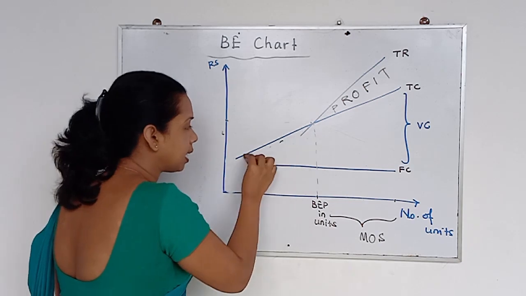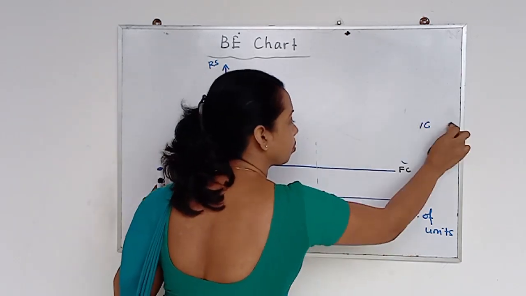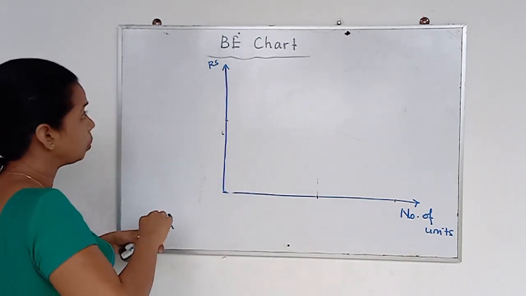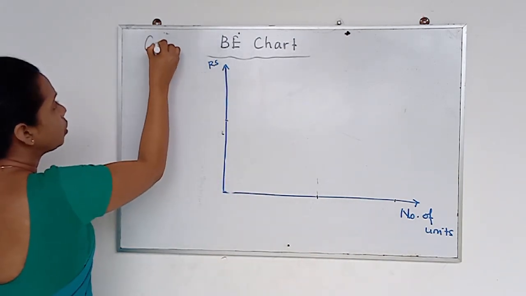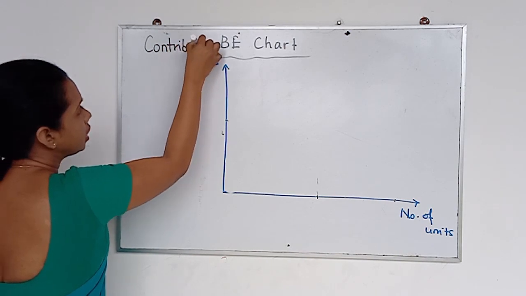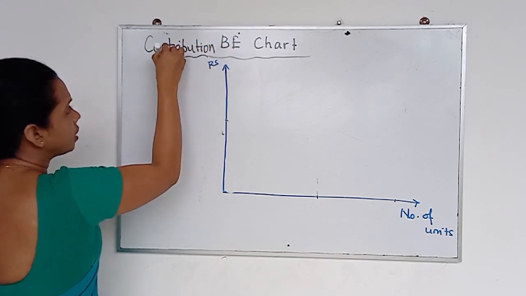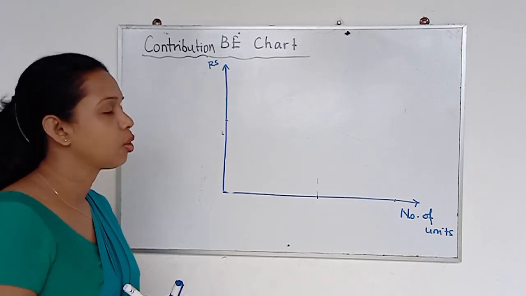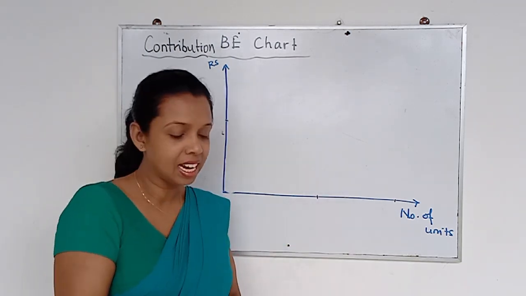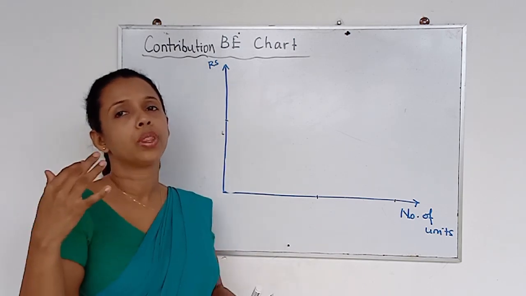So it's like this. It is the contribution break-even chart, right? And I told you they don't worry about the fixed cost line. Now they want to worry about the contribution.